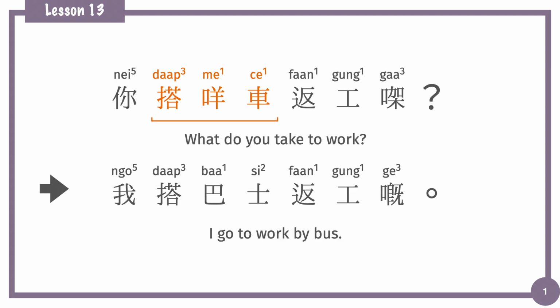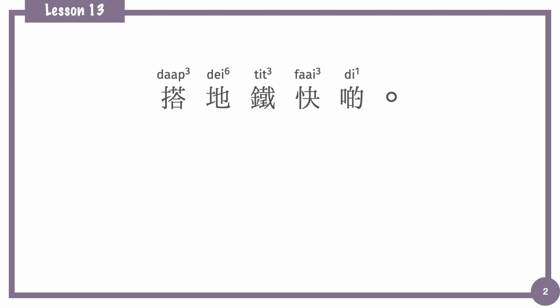It's pretty easy, right? Let's move to the second sample sentence of the day. 搭地鐵快啲. In this sentence, we'll focus on the word 啲.